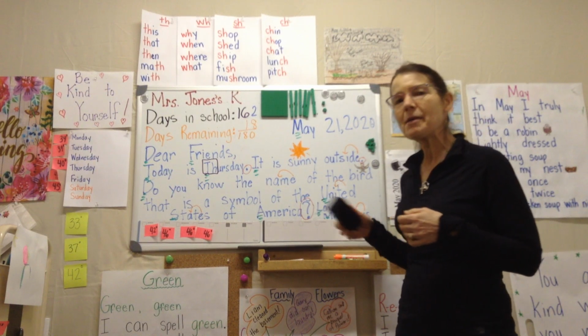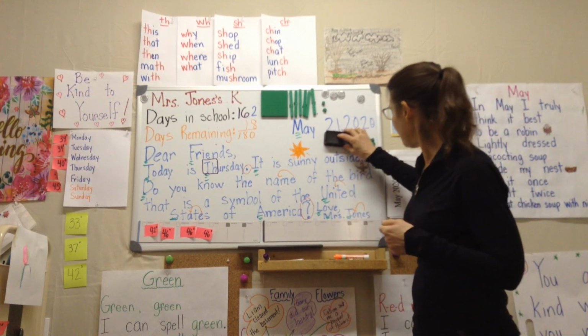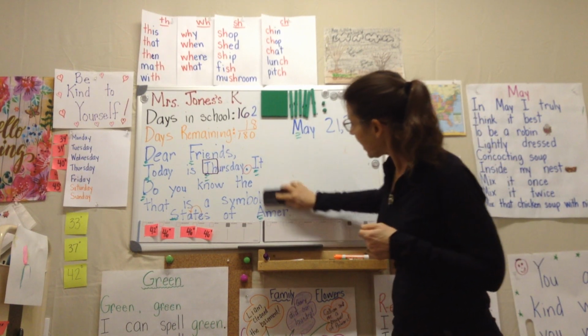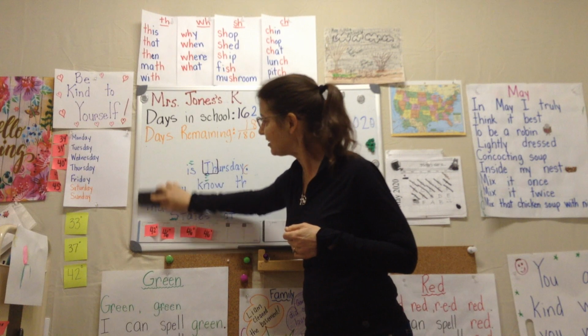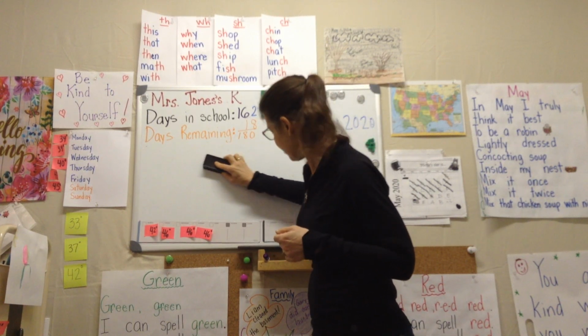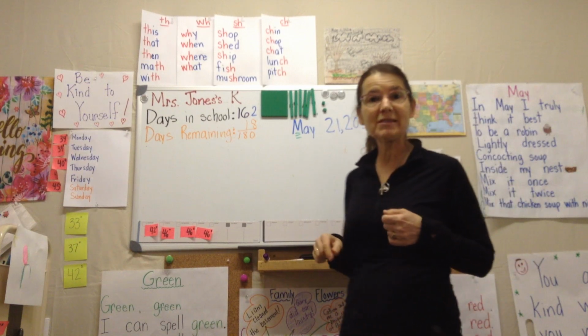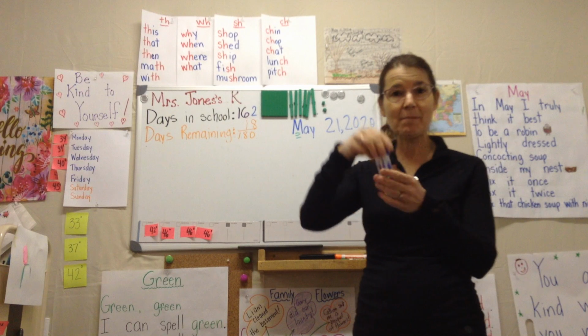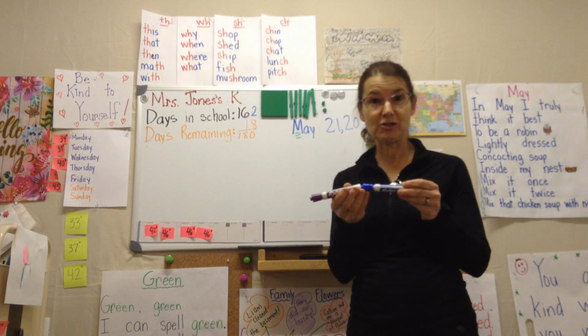We started talking about measurement, and if you've been following along at home, we've been talking about ways to measure. I know some of you found spoons in your house and used those to measure things. Some of you are measuring with other items that were the same. The important thing when we measure is that we choose items that are the same length if these are going to be the things we measure with.